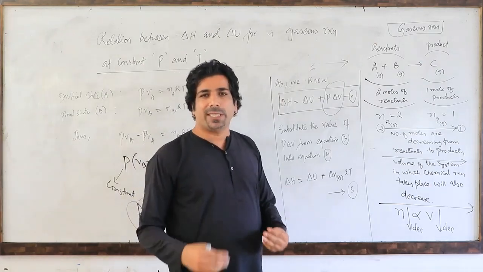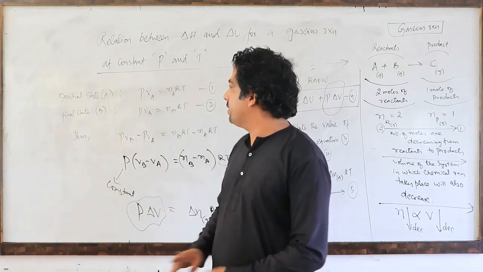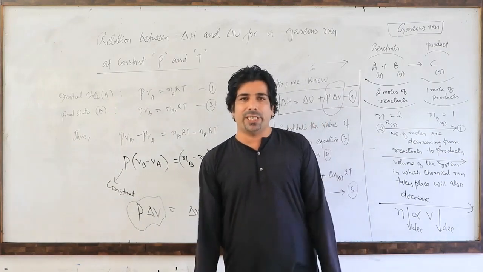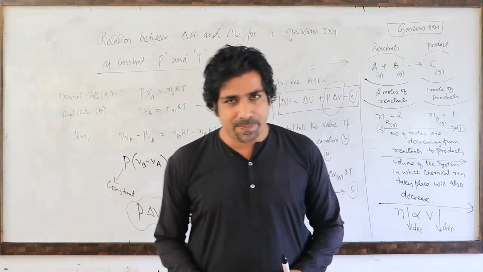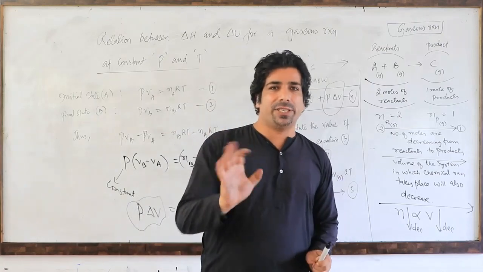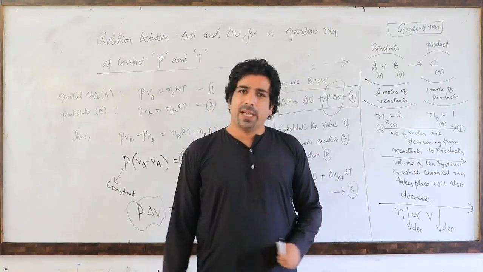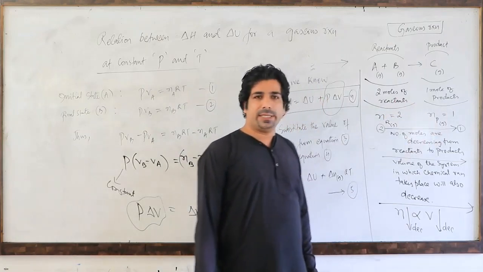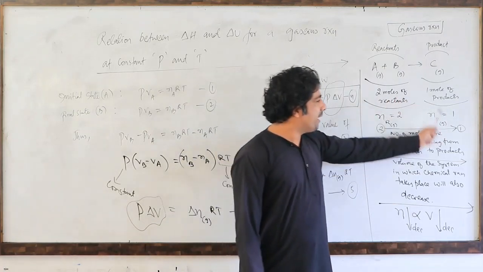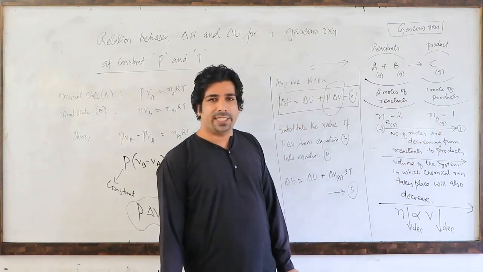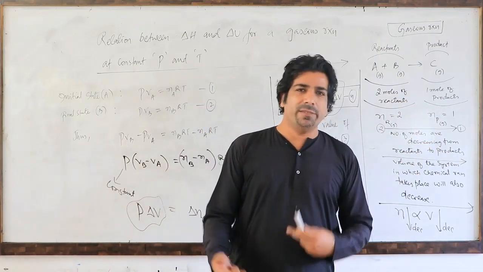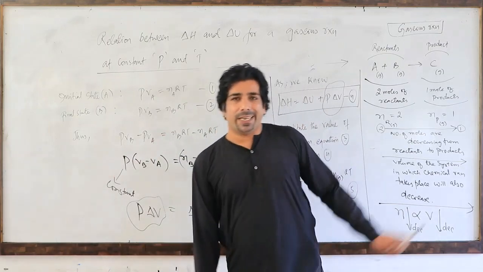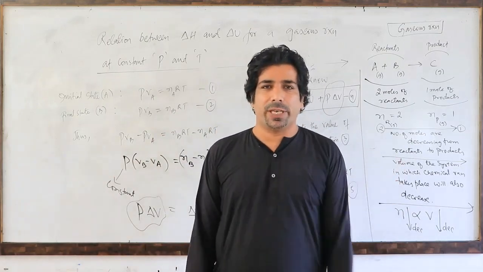Okay, if we try to summarize it in 1 or 2 minutes, it's like this. We take the initial state of a system in which a gaseous reaction is taking place, correct? In that gaseous reaction, 2 moles are changing into 1 mole. When the number of moles decreases, the volume will also decrease. That means both the number of moles and the volume are changing, correct? But we are taking that reaction at constant pressure and temperature, correct or not?